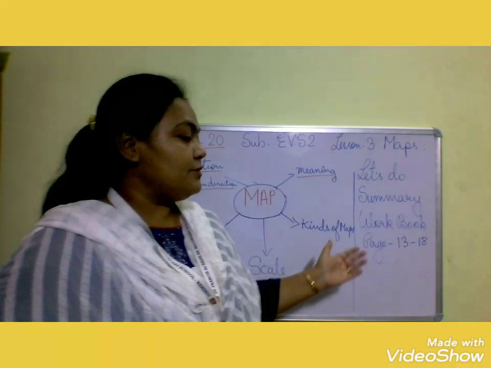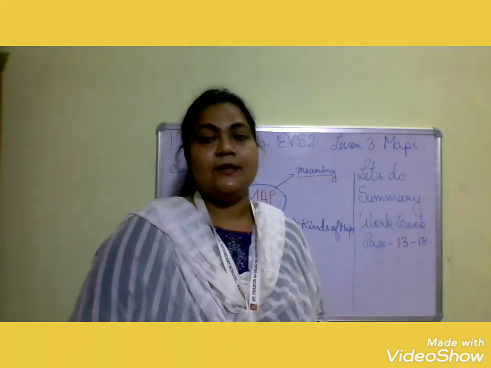Now we are going to discuss the workbook question answers. So please children, take out the workbook exercise and let us start. It is page number 13. We are going to start with the first question, that is a multiple choice question. Which view of a place does a map show? It is D, top view.